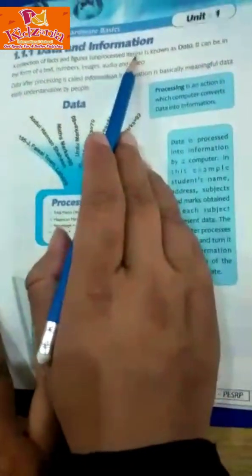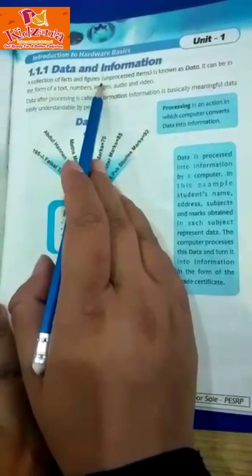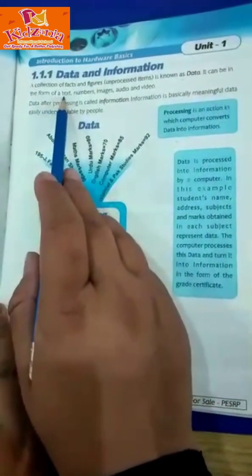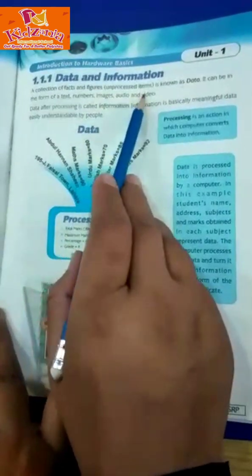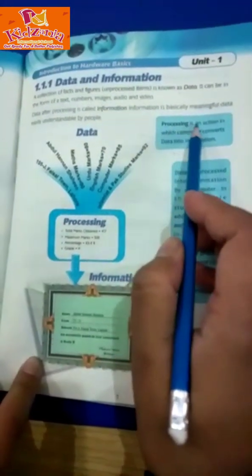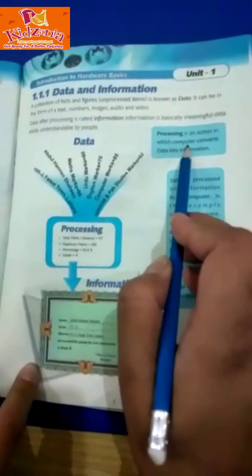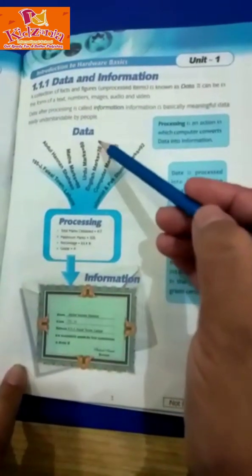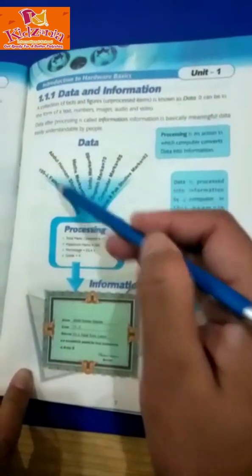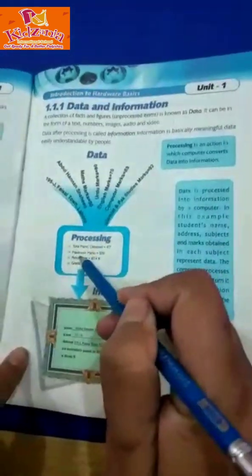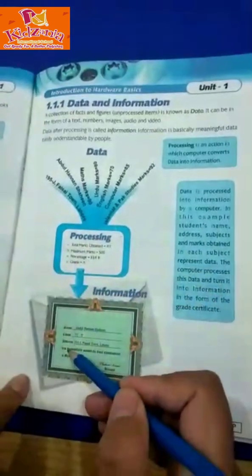Data and information. A collection of facts and figures is known as data. It can be in form of text, number, image, audio and video. Look at this picture. This is a process. Processing is an action in which computer converts data into information. Computer takes data in this picture, as you can see, and after processing it's converted into information.